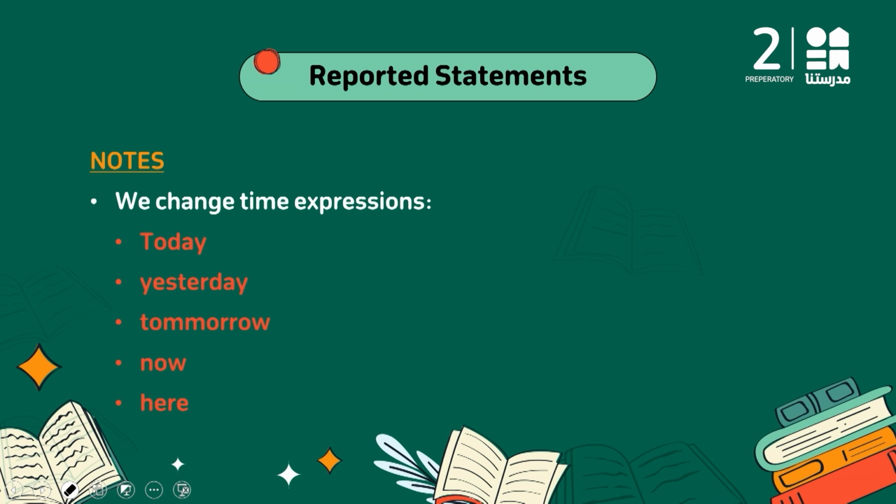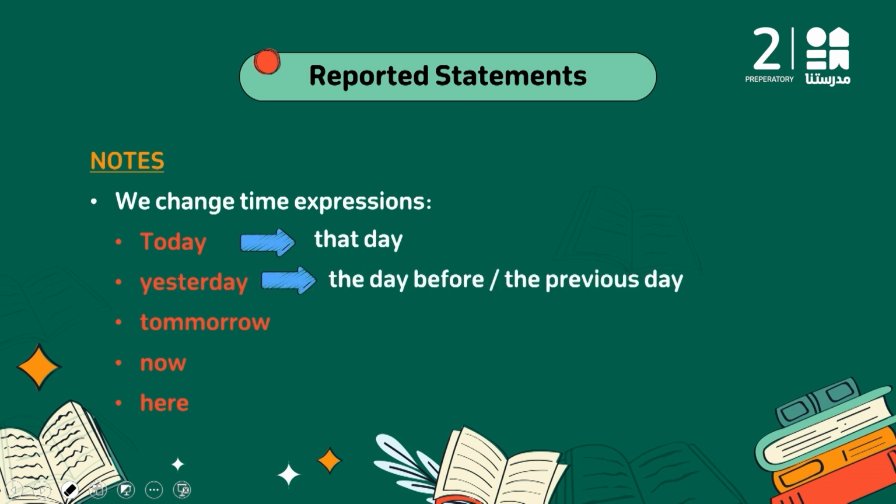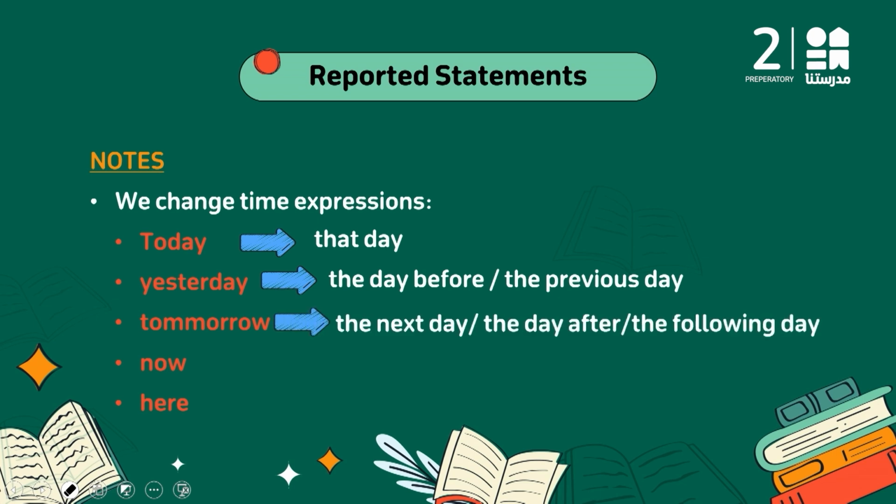So if I say between the two quotation marks, today, it's going to be that day. Yesterday, the day before, or the previous day. Tomorrow, it's going to be the next day, or the following day, or the day after. Now, it's going to be then. Here, it's going to be there. This is very important. So how many changes do I have? First of all, the pronouns, the tenses to the past, and some expressions.